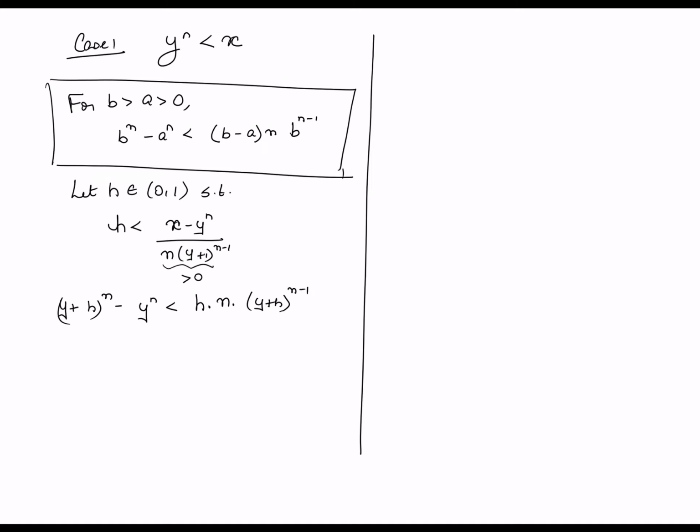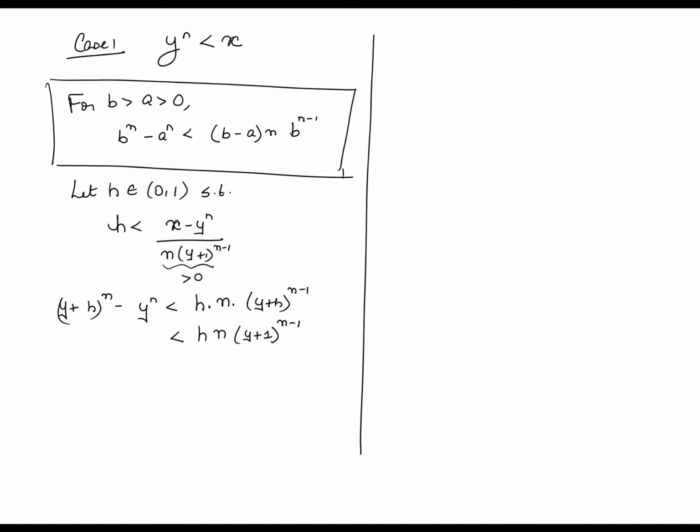Now let us use the property of what exactly this h is. Now because h is less than 1, I can further upper bound this by n times h times (y plus 1) raised to n minus 1. This of course comes from the fact that h is less than 1.